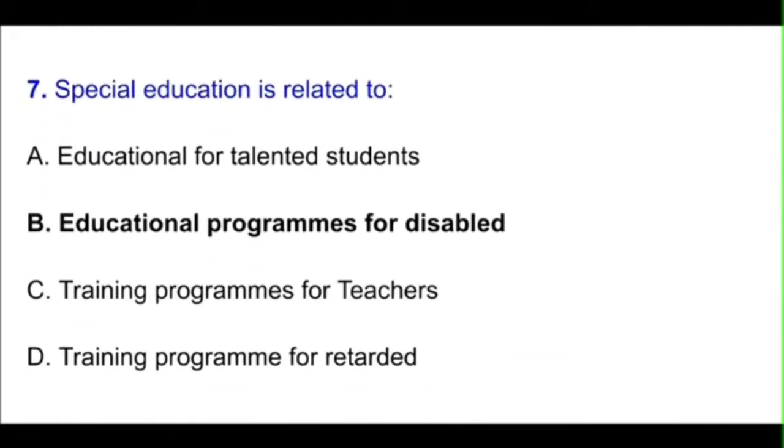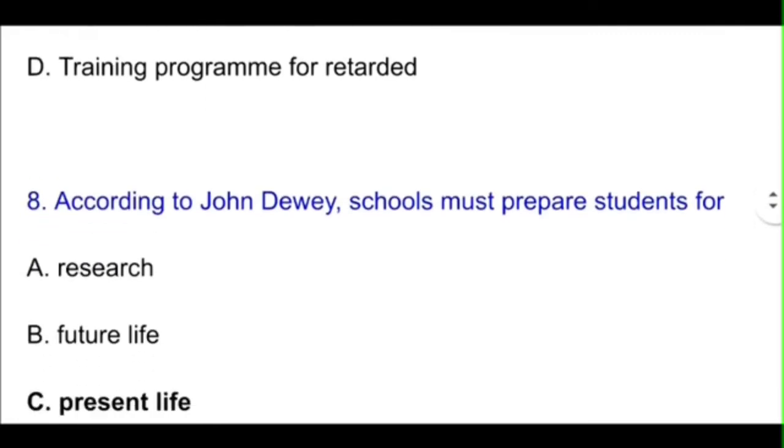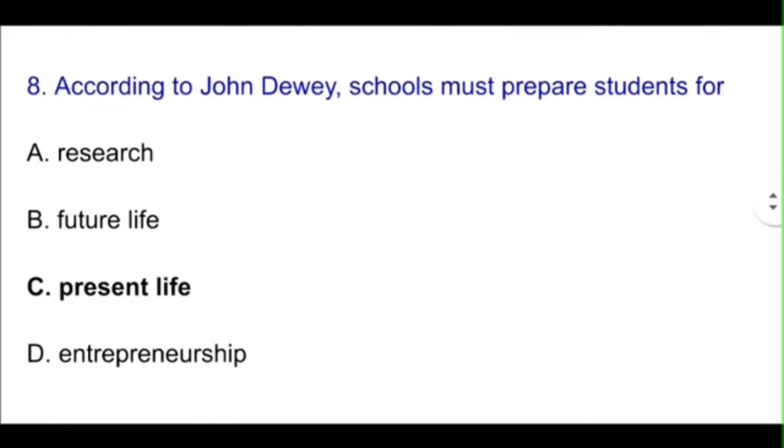Special education is related to. So special education is related to educational programs especially for disabled students. Okay, so here the correct option will be option B. Question number 8. According to John Dewey, schools must prepare students for. So here the correct option will be option C, that is present life.